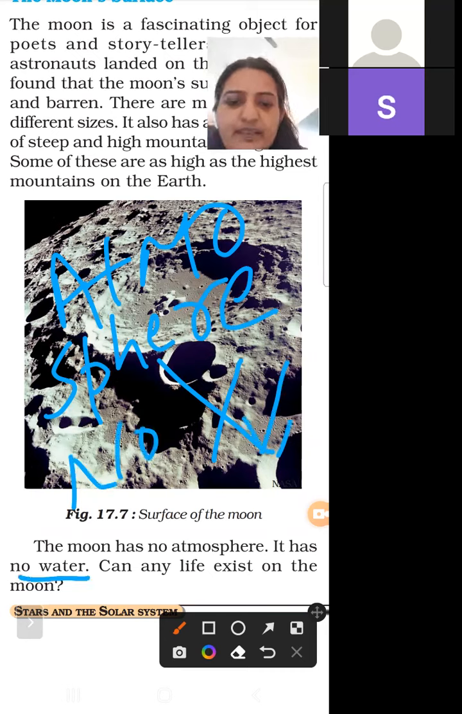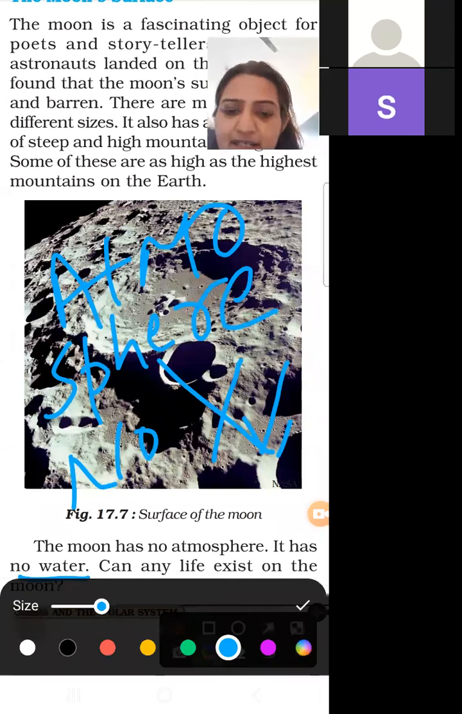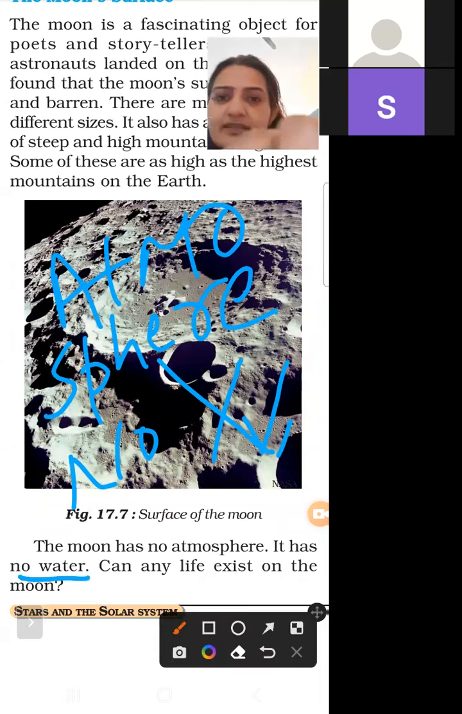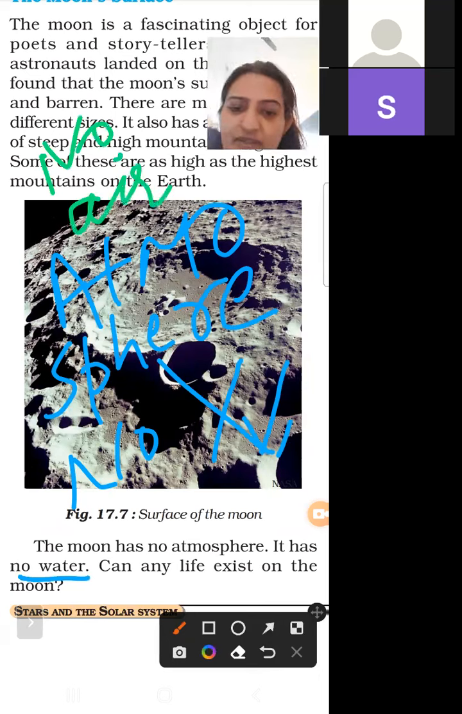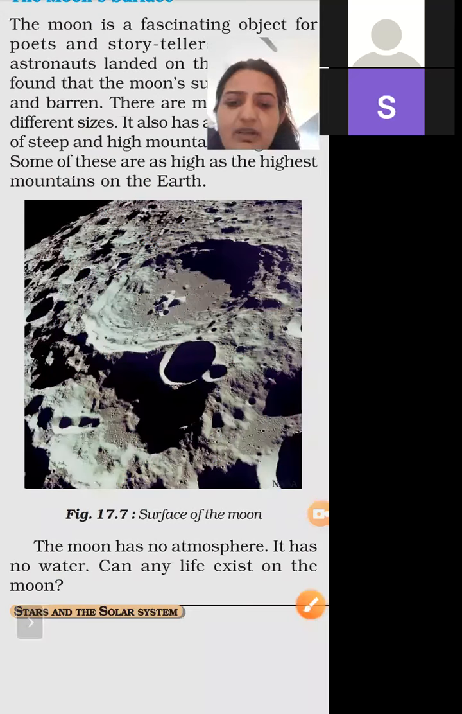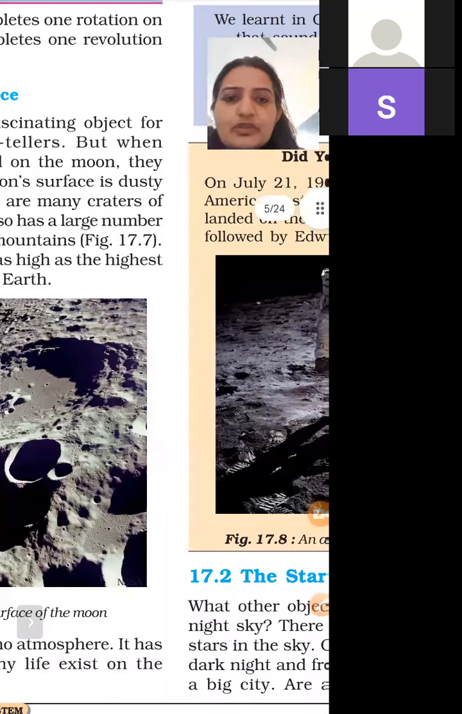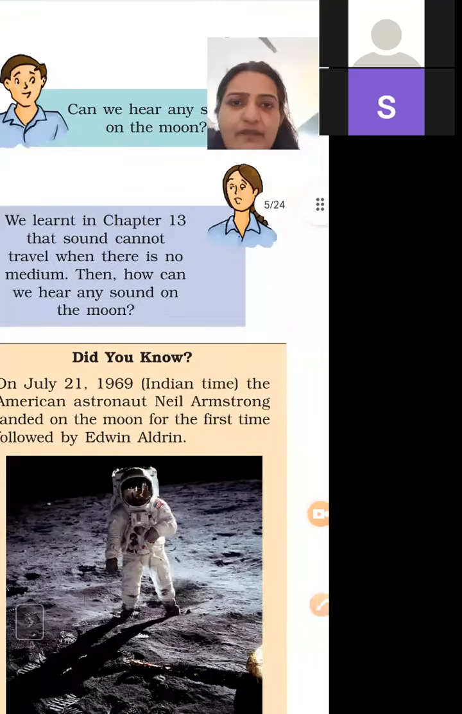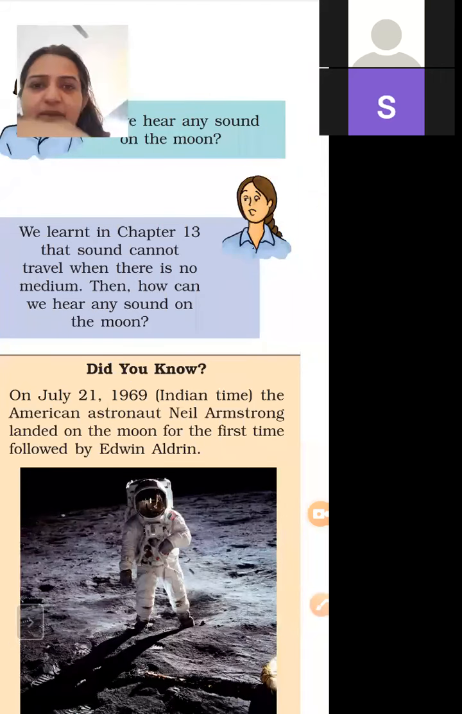Can any life exist on the moon? If the moon has no atmosphere, it means no air. So is life possible without water, without air? No. So life is not possible on the moon because it has no atmosphere and it has no water.